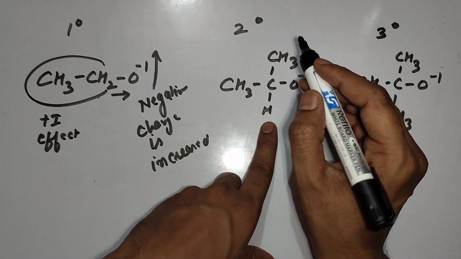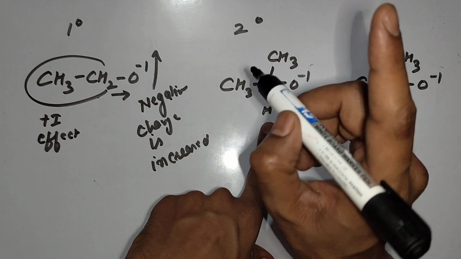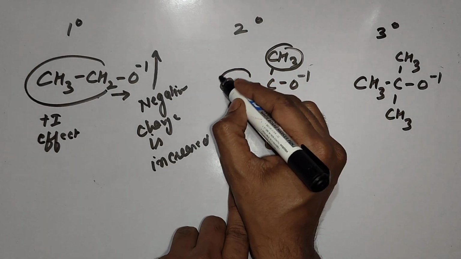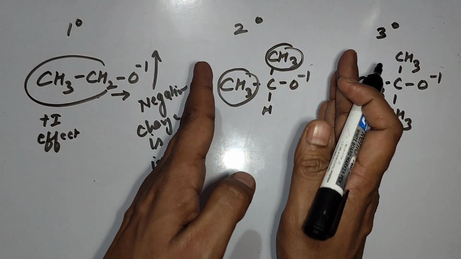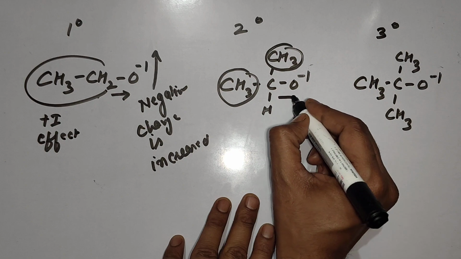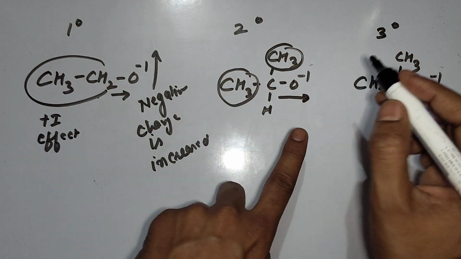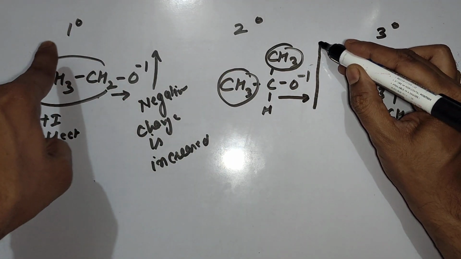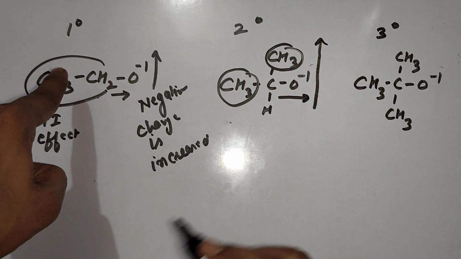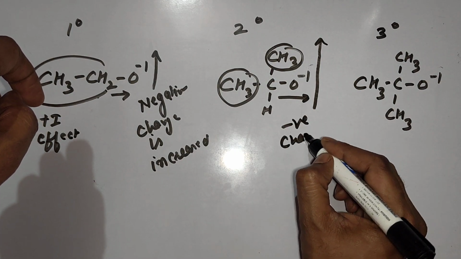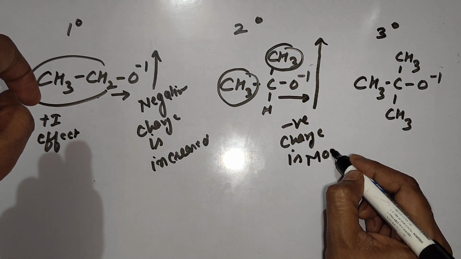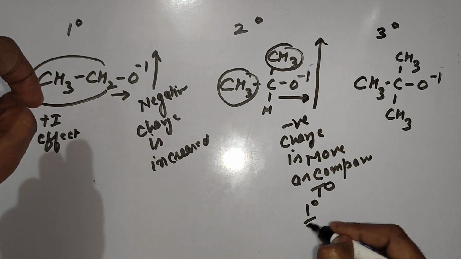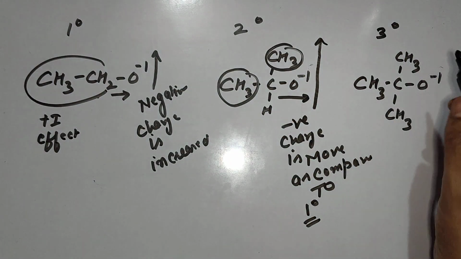Come to 2 degree. Now what is the problem in 2 degree? The problem is more number of alkyl groups. Oxygen is already negative. This is an alkyl group, this is an alkyl group, this whole is a bigger alkyl group. So a lot of electrons are coming toward the oxygen side as compared to 1 degree. So don't you think the negative charge of oxygen will be increased too much as compared to 1 degree? Negative charge is more as compared to 1 degree.